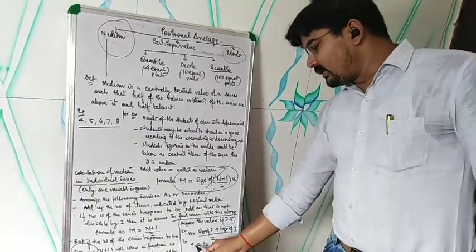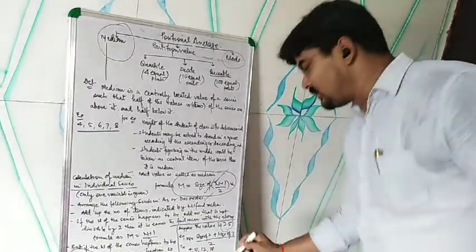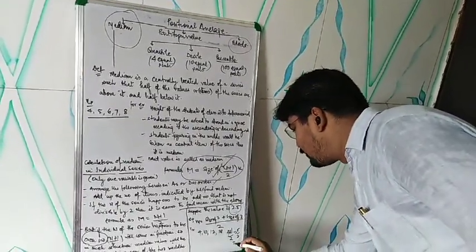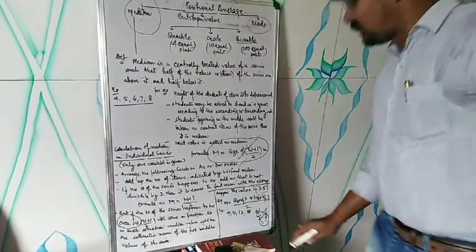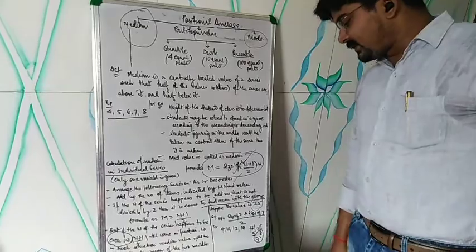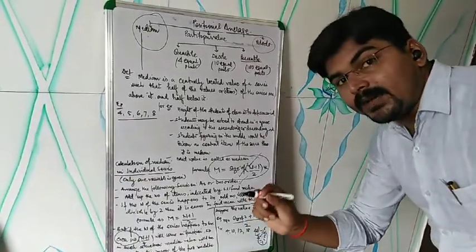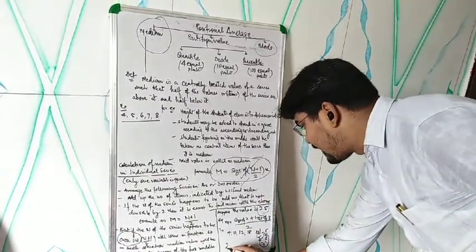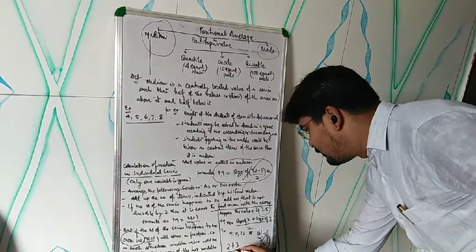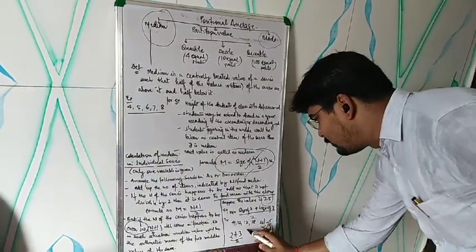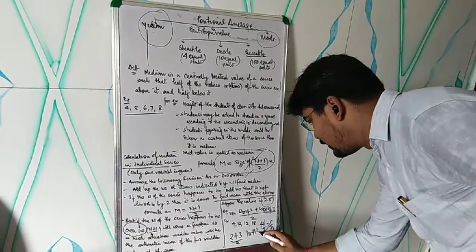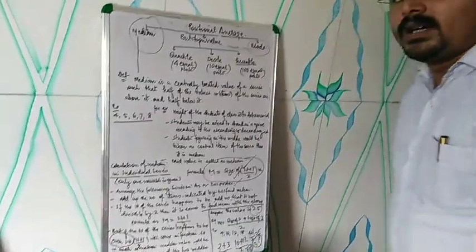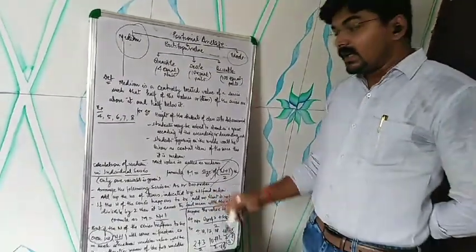Counting 1, 2, 3, 4, 4 plus 1 is 5, 5 upon 2 is 2.5. If it is coming in fraction, you have to take the average of the second value and the third value, that is, the size of second value plus the size of third value divided by 2. The second value is 10 and the third value is 12. 12 plus 10 is 22, upon 2 is 11. So 11 is the median if the series has an even number of items.